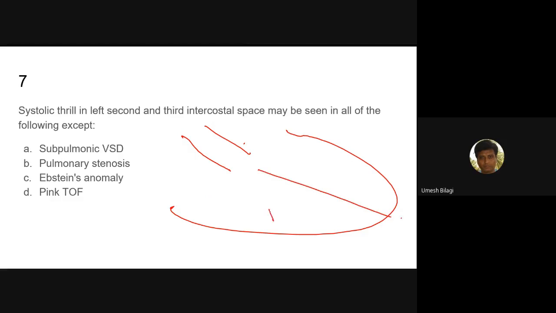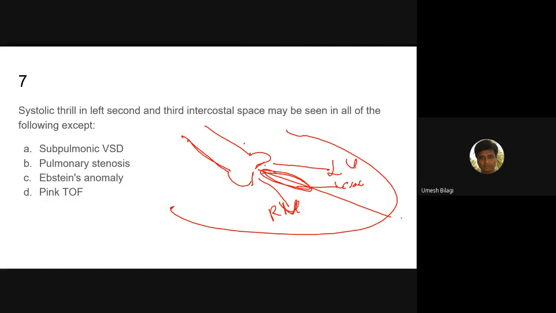So this is the right ventricle. This is the left ventricle. This is the aorta. The aorta will open both into the left ventricle and the right ventricle. There will be a VSD, of course, in between.